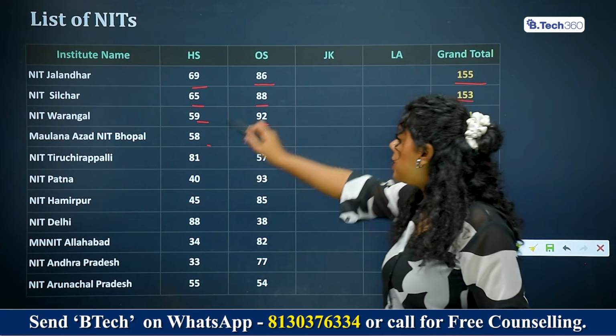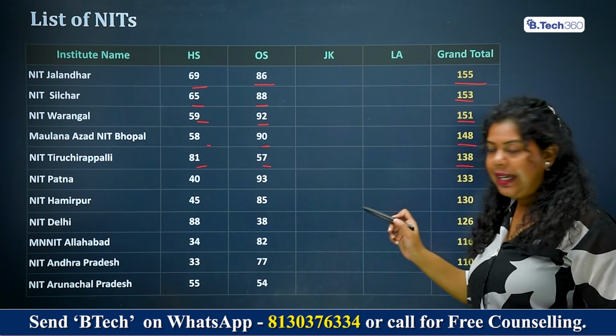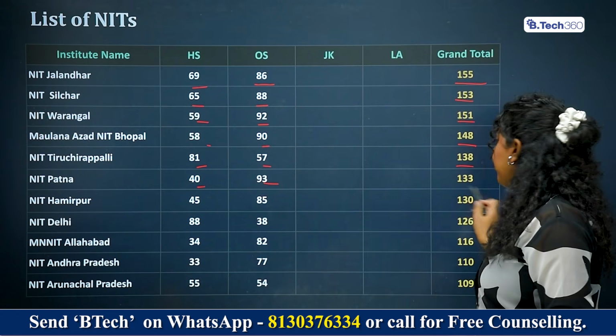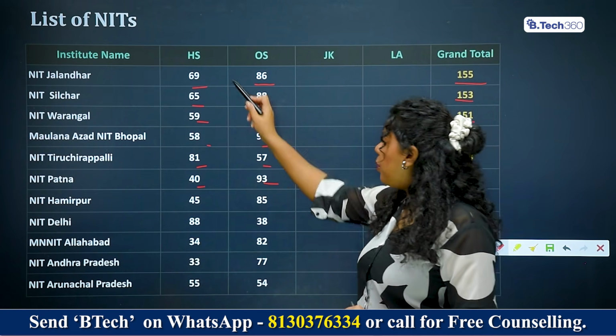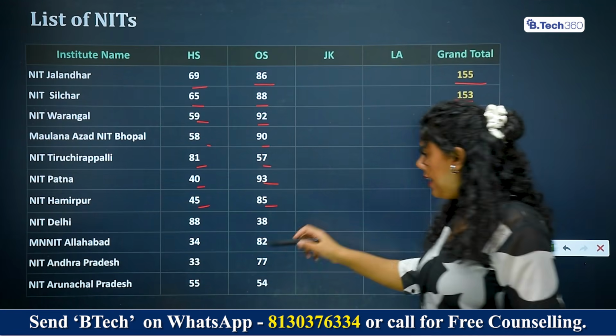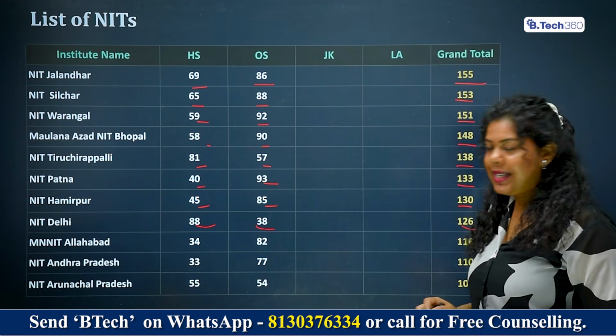NIT Tiruchirappalli, home state 81 seats, outside home state 57, total being 138 seats. NIT Patna, home state 40, outside home state 93, total being 133 seats. NIT Hamirpur, home state 45, outside home state 85, total being 130 seats. NIT Delhi, home state 88, outside home state 38, the total being 126 seats.